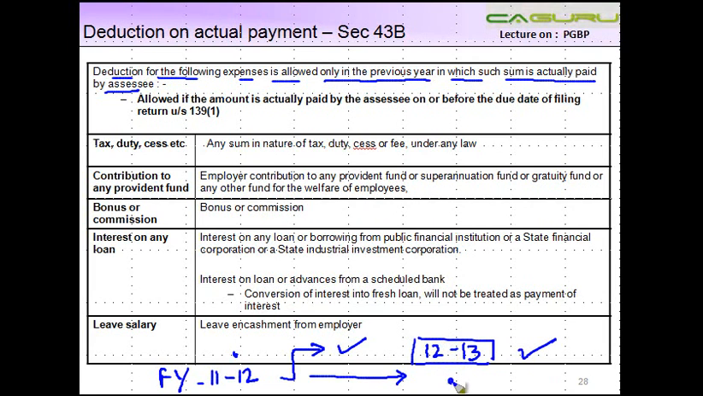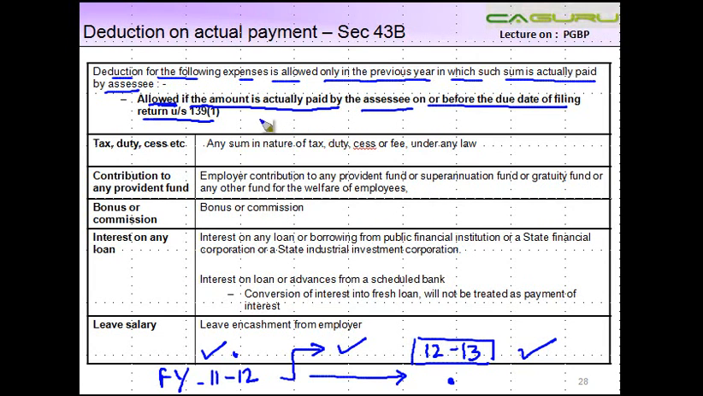However, there is one exception to this rule. The general rule is that the year when you make the payment, you get a deduction. If it is pertaining to 11-12, you make a payment for that, you get a deduction. But if you don't pay during financial year 11-12 and you pay during 12-13, then you are allowed a deduction in 12-13. However, such deduction is also allowed if the amount is actually paid by the assessee on or before the due date of return of income under section 139(1).